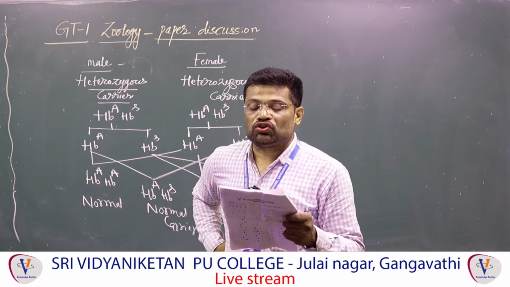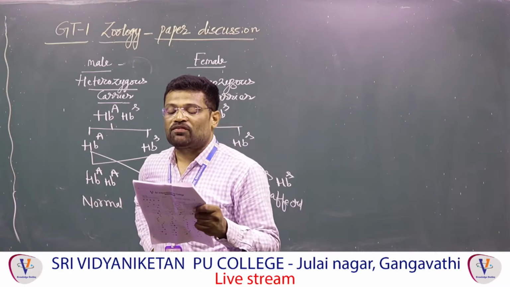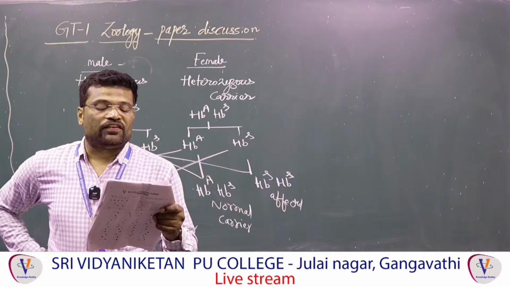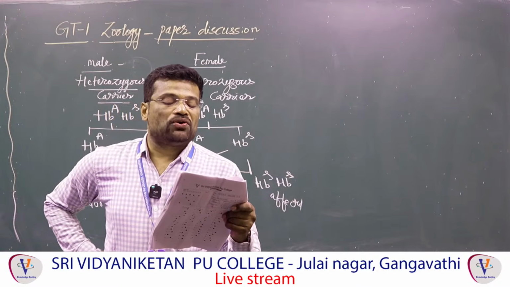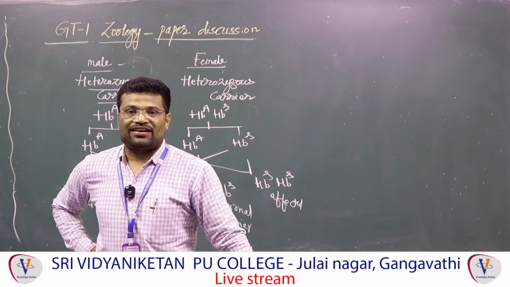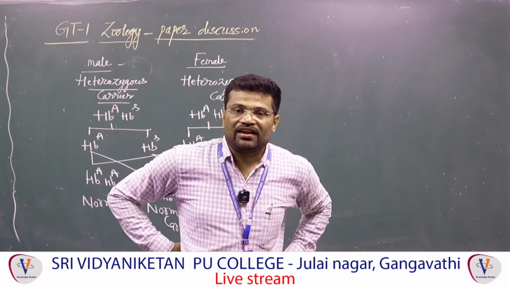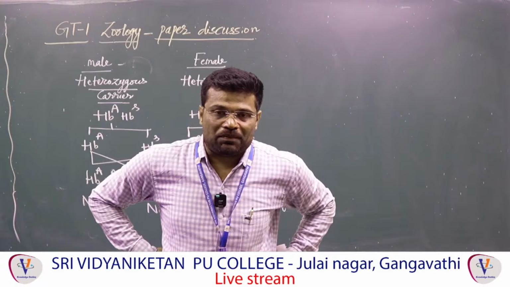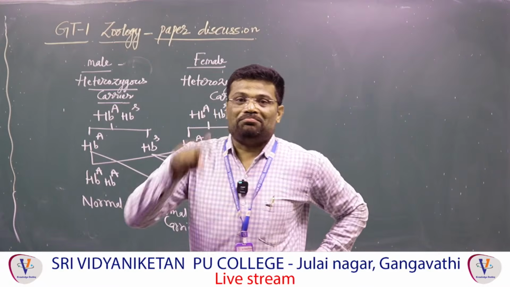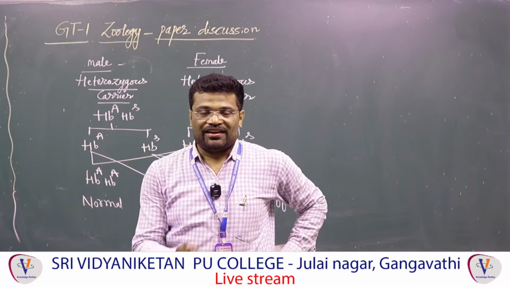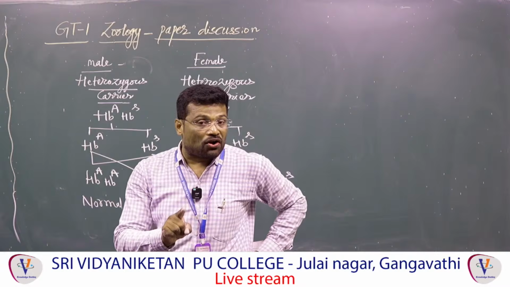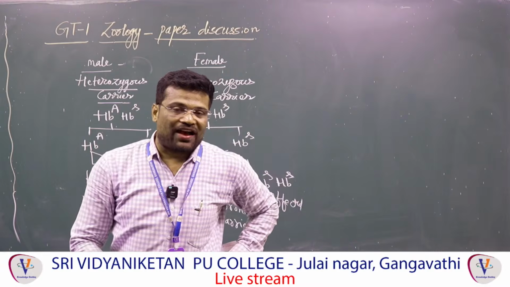Read the following and choose the correct statements. Number 1, natural selection in which more individuals acquire value other than mean character value is termed as directional selection. Absolutely correct. In case of stabilizing selection, more individuals acquire mean character value.